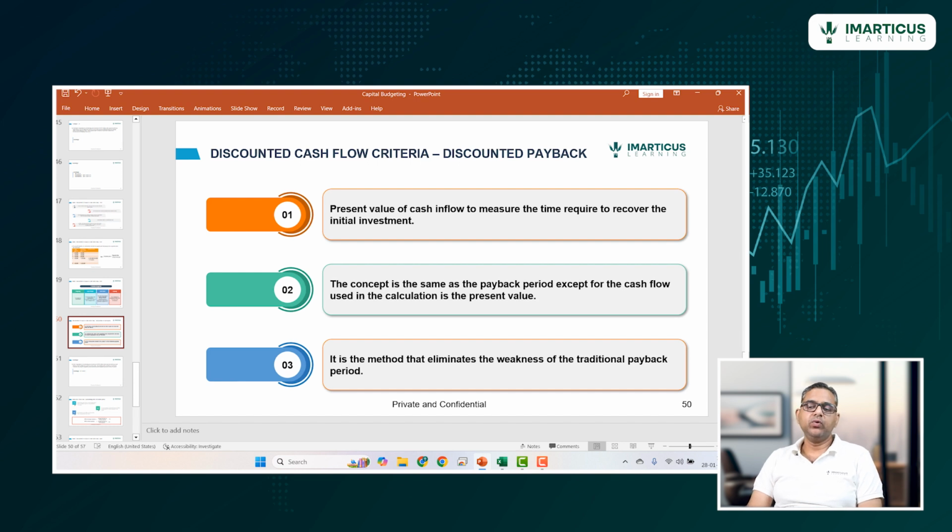Next we have the discounted cash flow criteria, discounted payback period. One of the limitations of payback period was that it ignores the time value of money. Now that limitation is overcome by looking at discounted payback period, which uses the present value of cash inflows to measure the time required to recover the initial investment. The concept is the same as the payback period, except the cash flows used in the calculation are the present values. It is the method that eliminates the weakness of the traditional payback period.